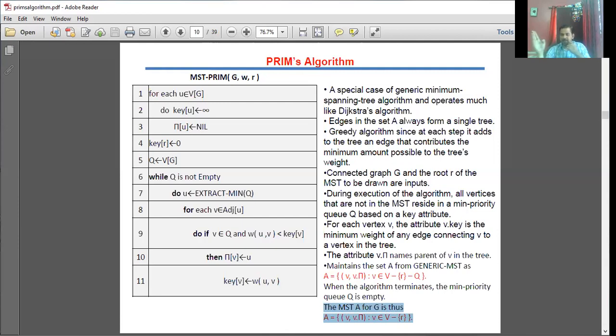Consider the remaining vertex and its parent, which is stored in your pi vector. We get it from V of pi, so that you make the construction. So we get the final minimum spanning tree edges over here, and keep on adding those weight costs. That itself is going to be the minimum cost spanning tree weight.